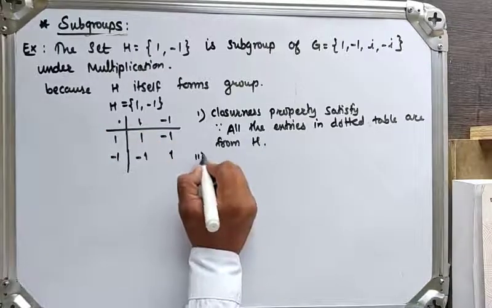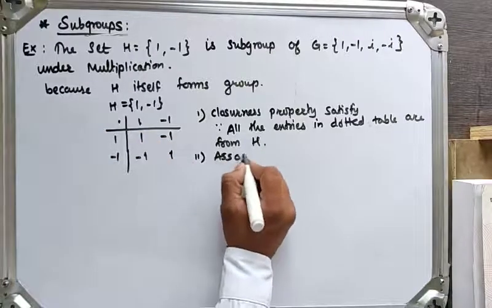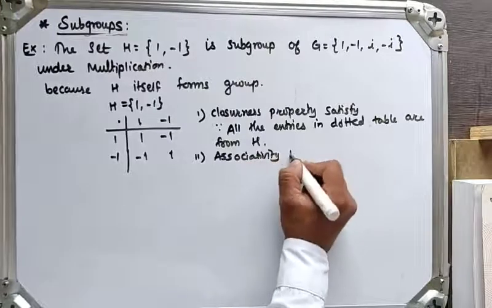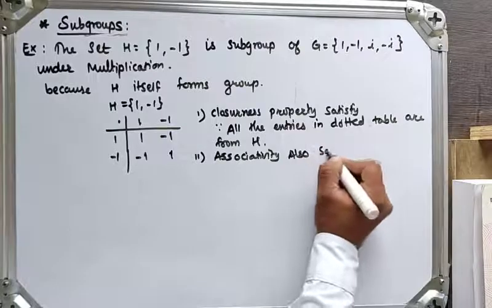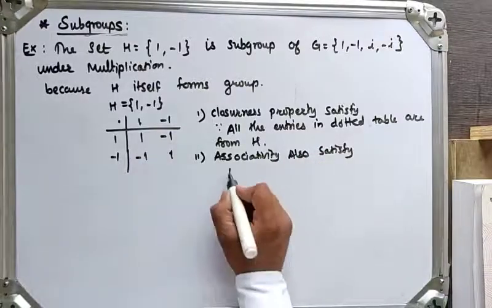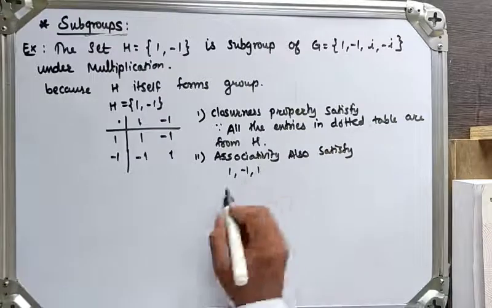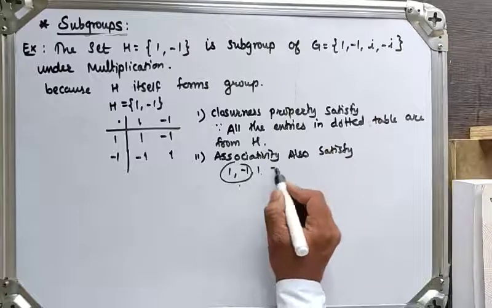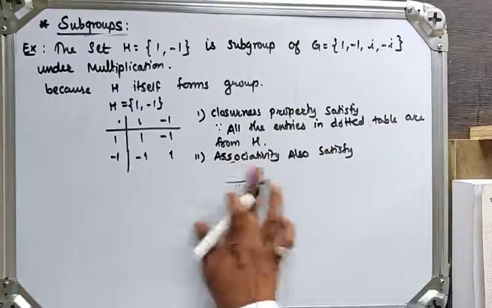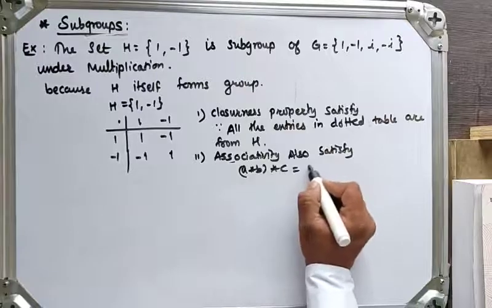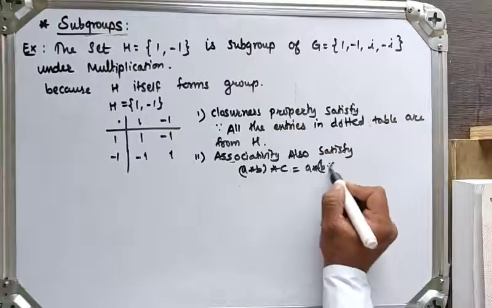Next, second, associativity is also satisfied. If I take any three elements, say 1, -1, 1, then multiplying the first two and then the third is the same as multiplying the last two first, that is, (A star B) star C equals A star (B star C).